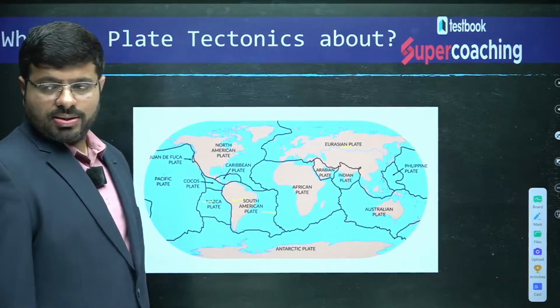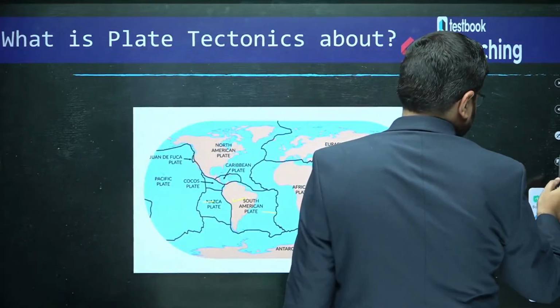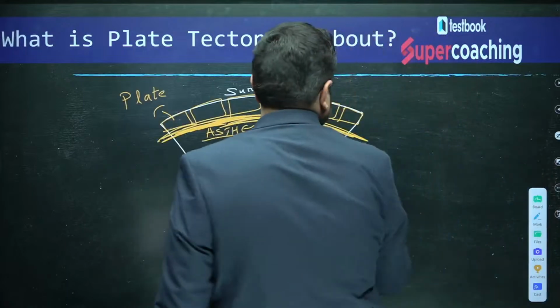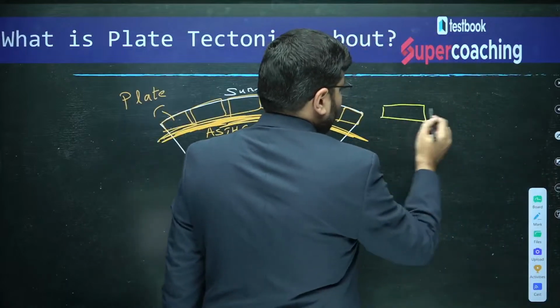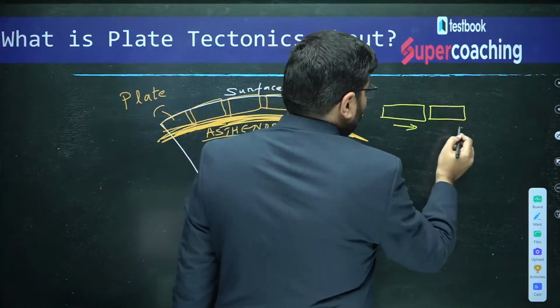And the next concept which we need to tell you is, when these plates are there, these plates can move towards each other.